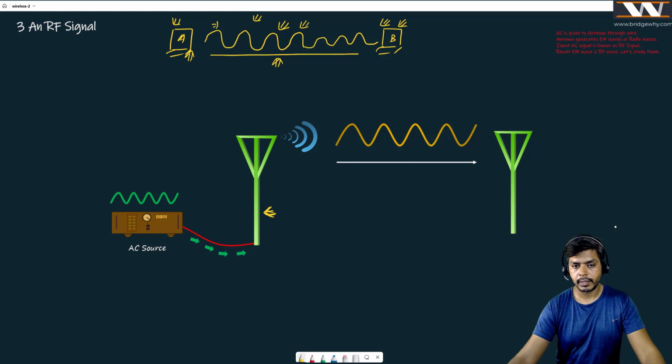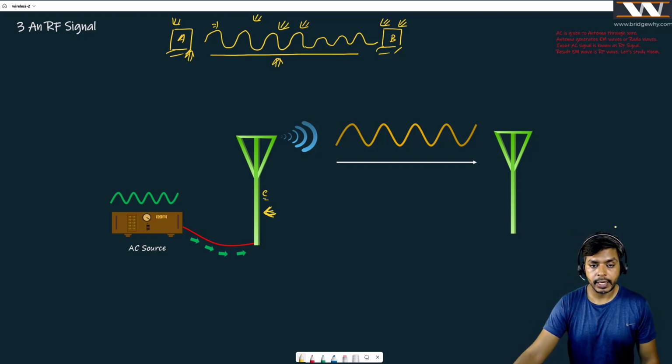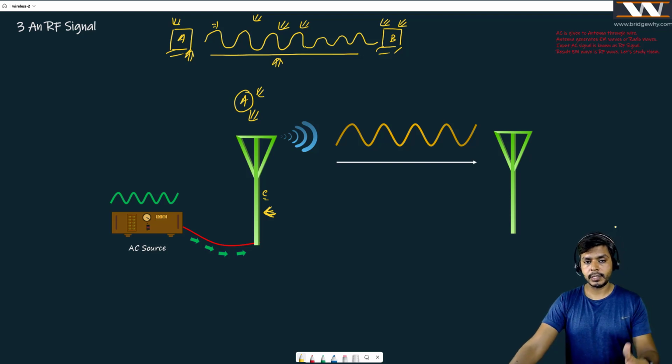And you all know that inside a metal, electric current can flow, electrons can flow. I have connected this, and I'm calling this green device an antenna. What is the meaning of antenna? I will be talking about it. But for now, consider this device is just a metallic body inside which electrons can move freely.